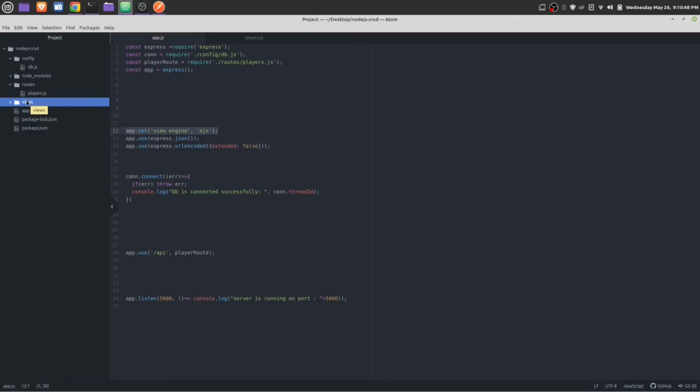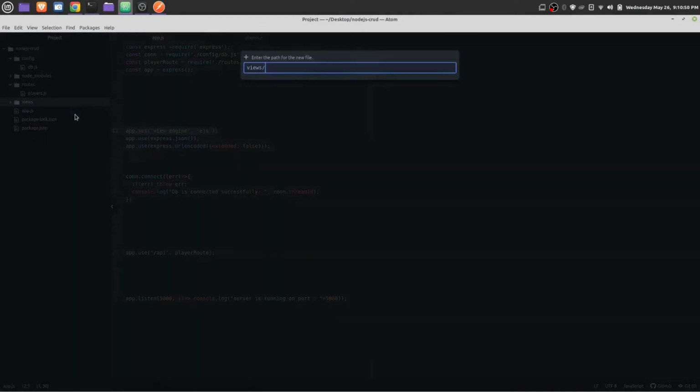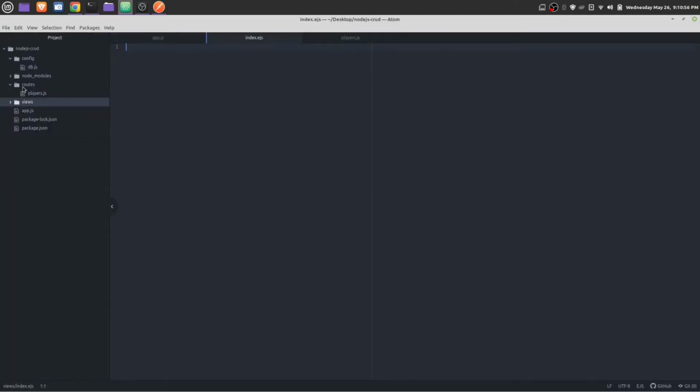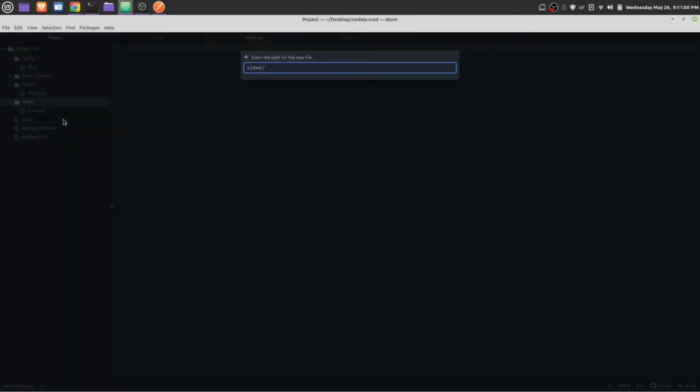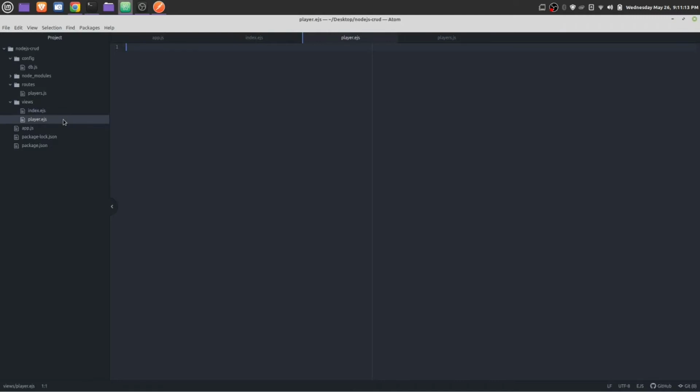Inside the views folder we'll have index.ejs and we will have another, flare.ejs. Actually, let's make it flare EJS. That's all. Let's try it out.